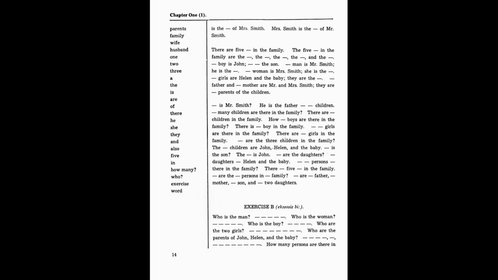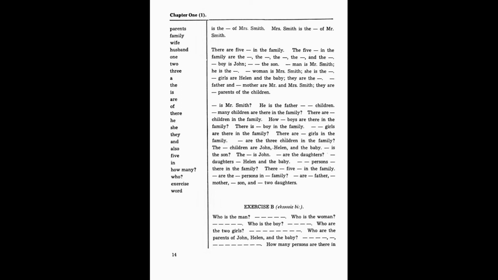Who are the 3 children in the family? The 3 children are John, Helen, and the baby. Who is the son? The son is John. Who are the daughters? The daughters are Helen and the baby.